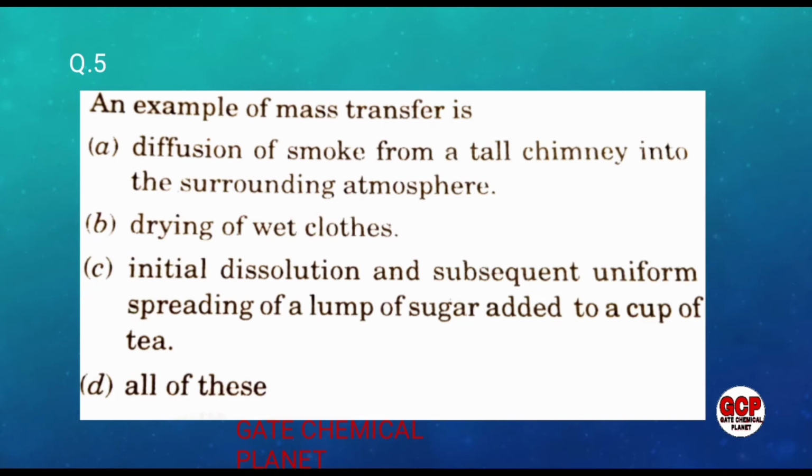So all the options are correct, because the drying of wet cloth is also an example of mass transfer operation where the water is removed into the surrounding and there is a concentration gradient, a difference in concentration. Okay, so in all these cases there is a difference in concentration, or we can say a difference in chemical potential. So all these processes are examples of mass transfer. So option D is correct. Now move on to question number 6.